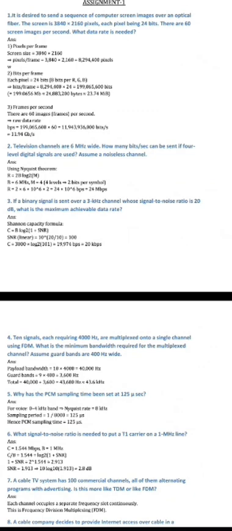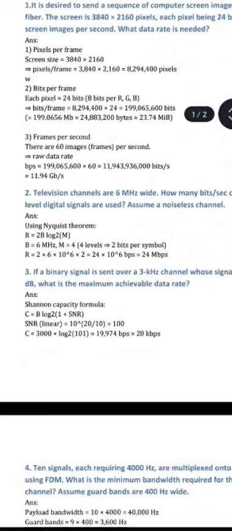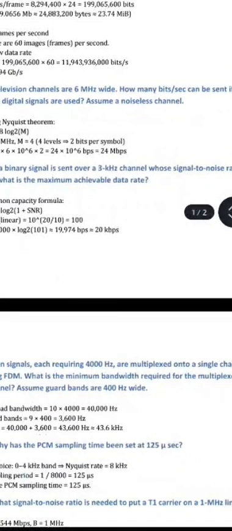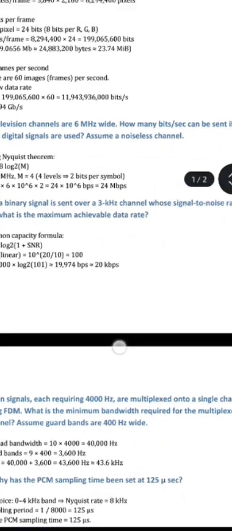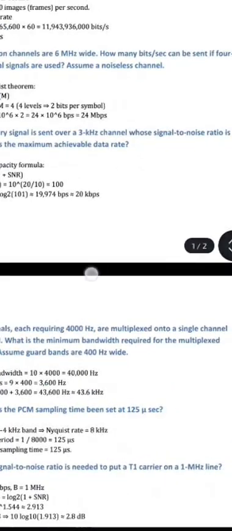So the answer is pixels per frame. The screen size we will declare here, and next the pixels per frame, which is 3840 by 2160, that gives the pixels. So bits per frame equal to 24 bits each, and we get some answer. Then for frames per second, we multiply the result of bits per frame by the frame rate, so we get the data rate per second. Now let's go through the second question.